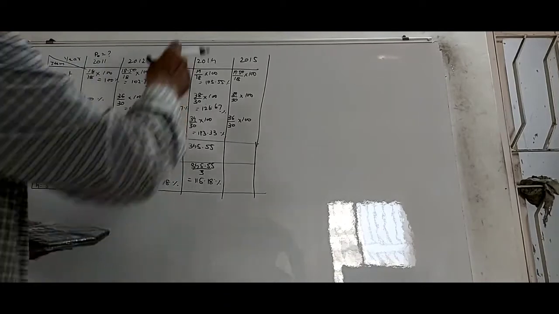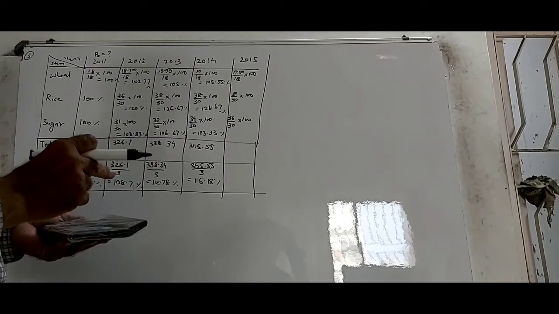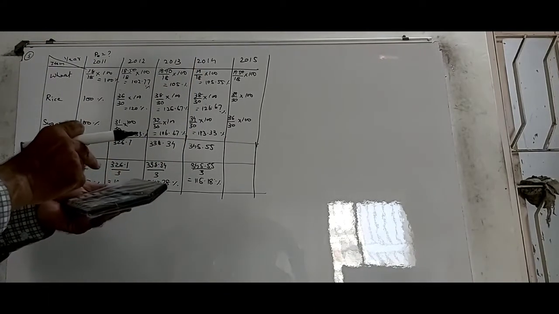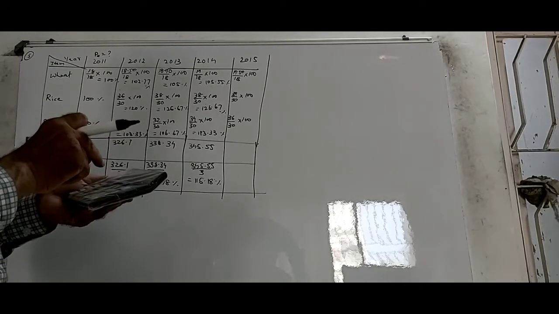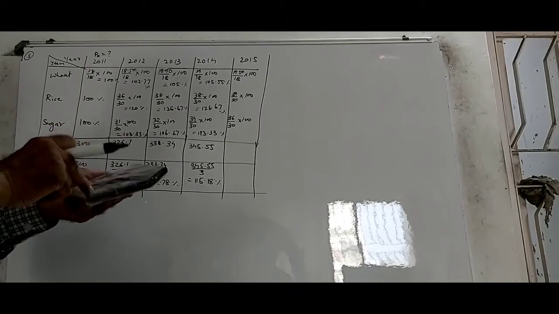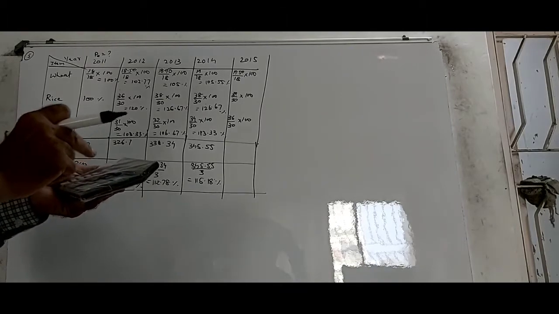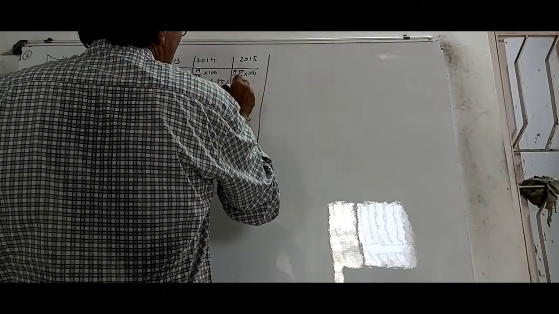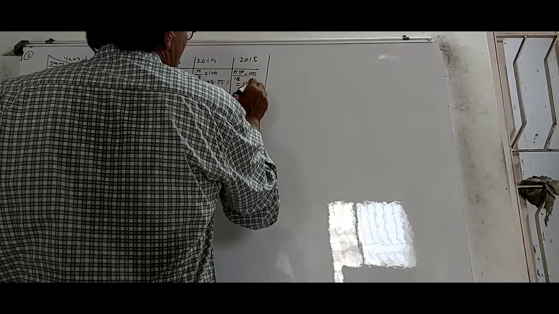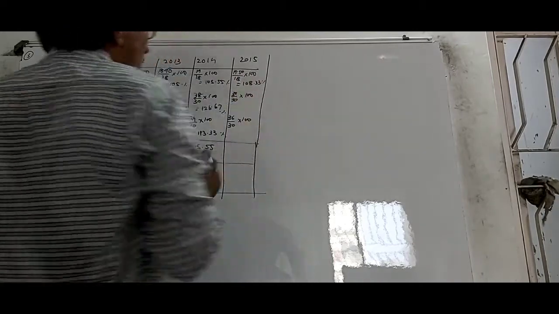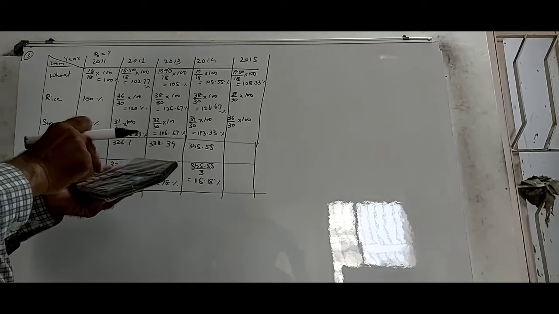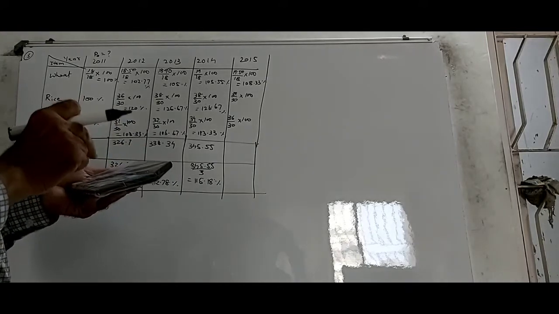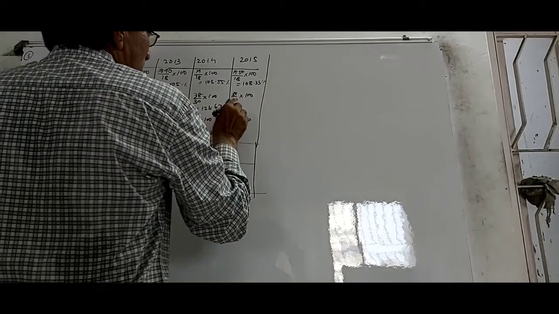Then same thing here, 1950 divided by 18 is equal to 108.33. 3900 divided by 30 is equal to exactly 130.